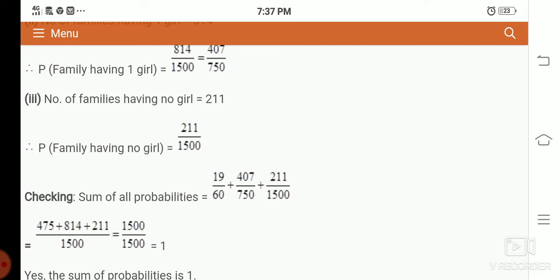So in simplest form, the answers are 19 divided by 60, 407 by 750, 211 divided by 1500. For that checking condition, you may use the numerators as they are, because anyway you need to find the LCM. Here the LCM is 1500, so no need to cancel your numerator and denominator for the checking condition alone. Right.